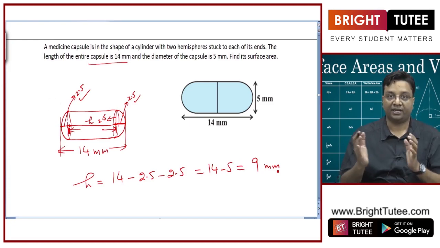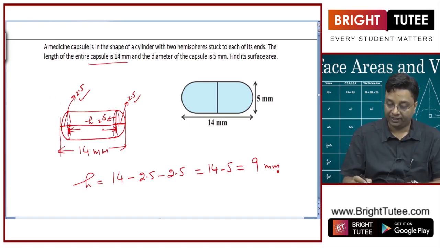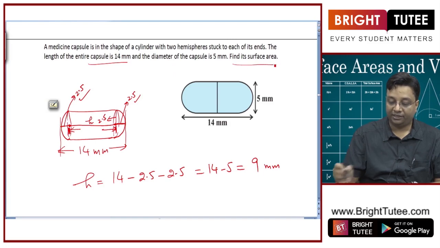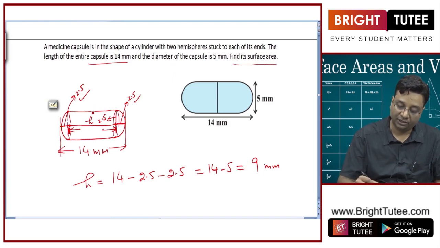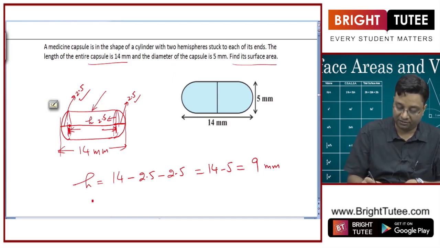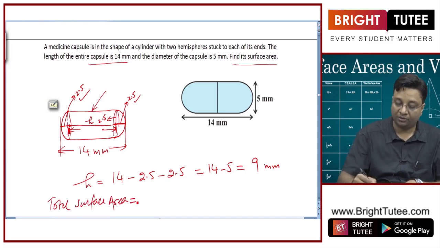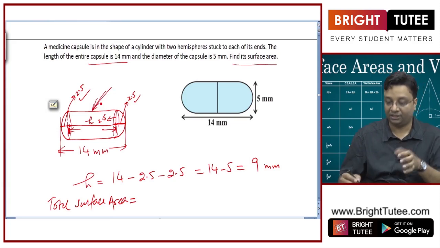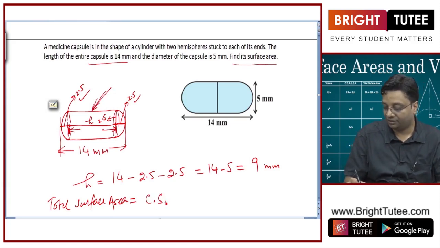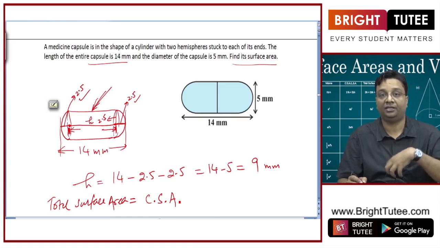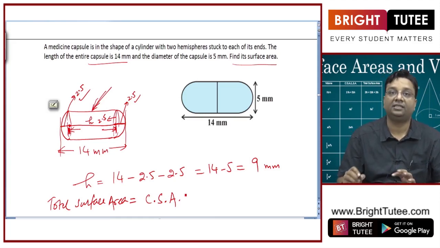It is the height of the cylindrical part. I need to find its surface area. So, what I am looking for is the total surface area, which is equal to the curved surface area, CSA, of this cylindrical part,